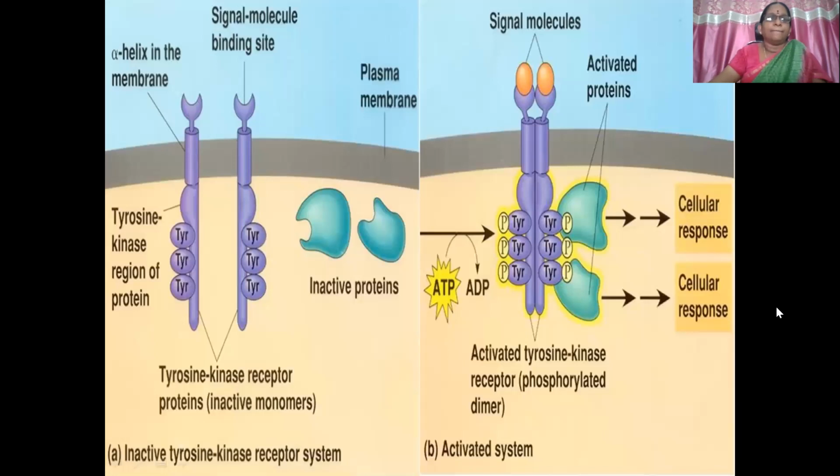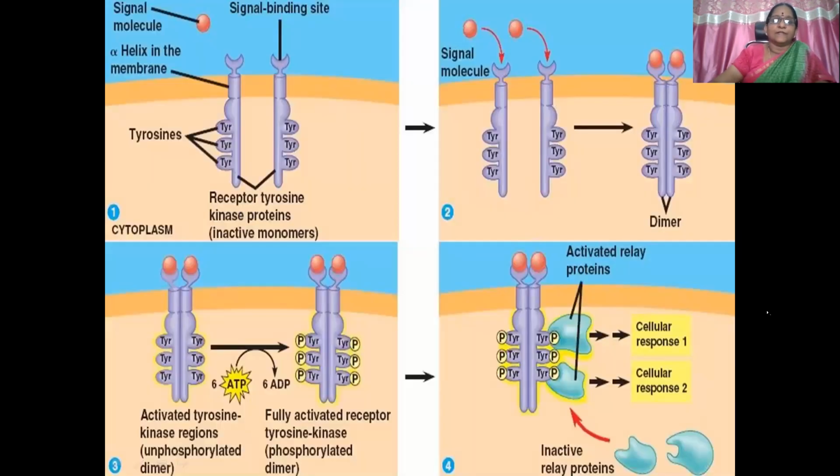Here you can see the receptor in the inactive state. In the active state, the ligand binds to the receptor's binding site. Two molecules that were separated are brought together: dimerization. ATP releases energy, and these inactive proteins get phosphorylated, and the tyrosine binding residues of the receptor themselves get autophosphorylated, giving rise to the cellular response.